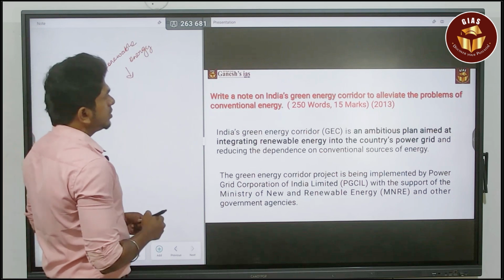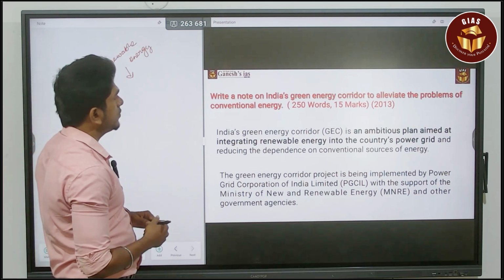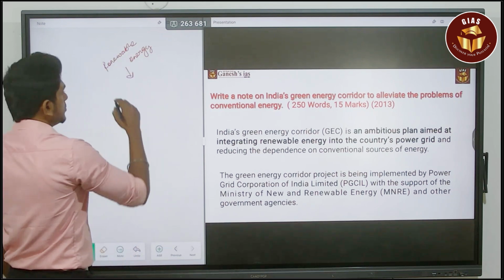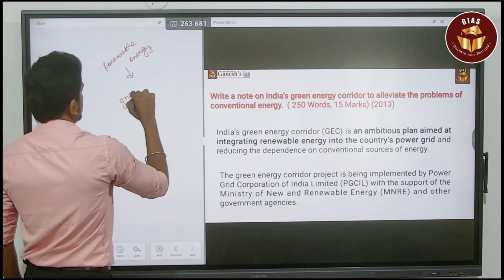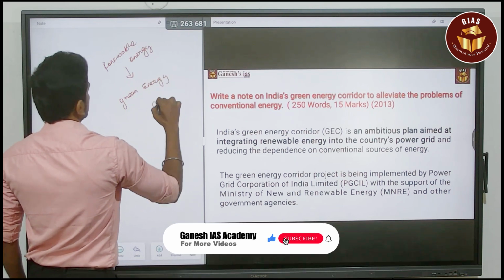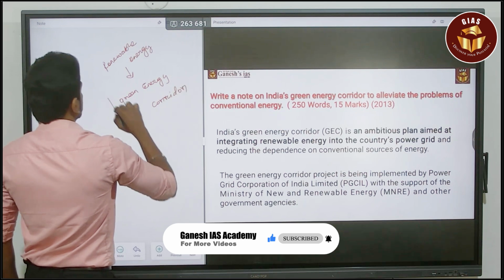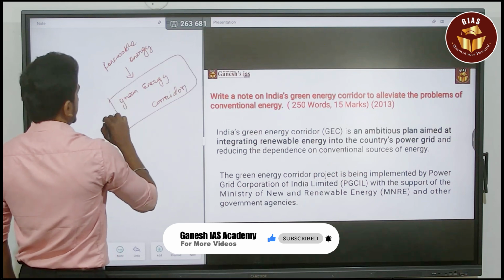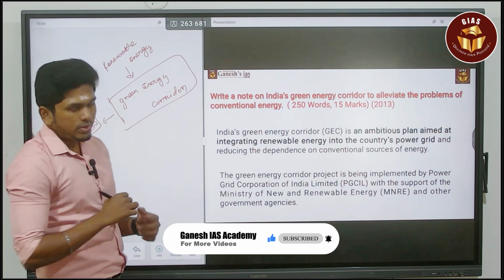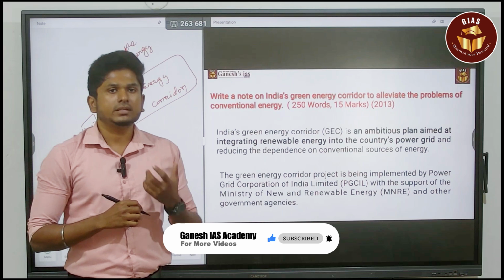Write a note on India's green energy corridor to alleviate the problems of conventional energy. So it is speaking about the green energy corridor. Here the keyword is the green energy corridor. First of all, in the intro, you have to speak about what this green energy corridor is.